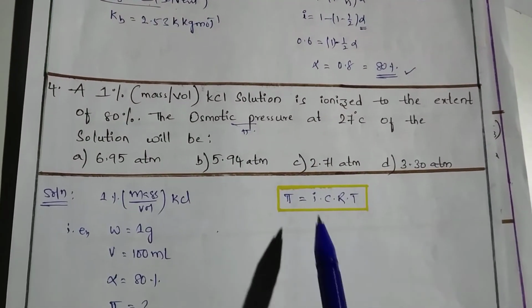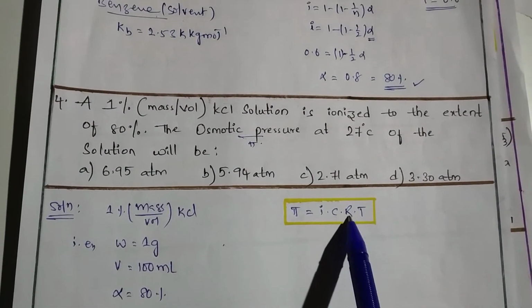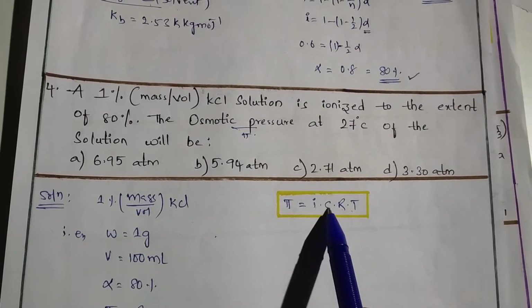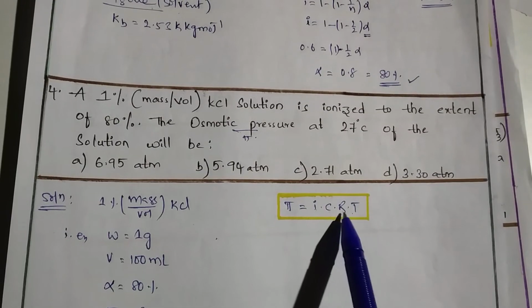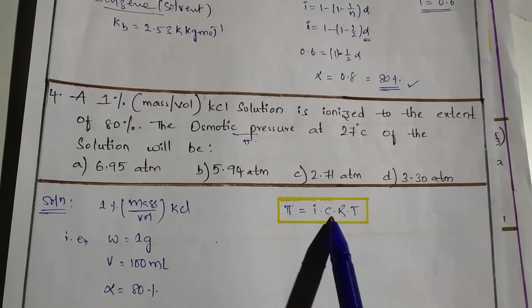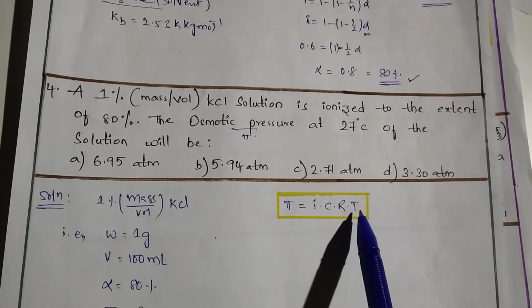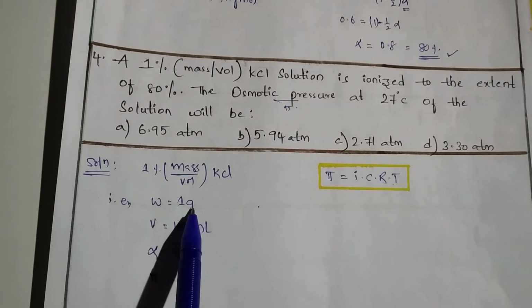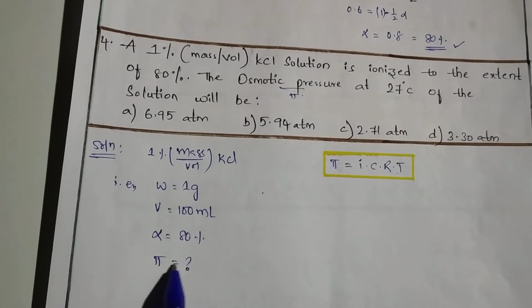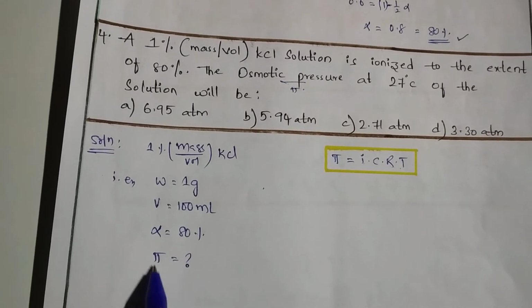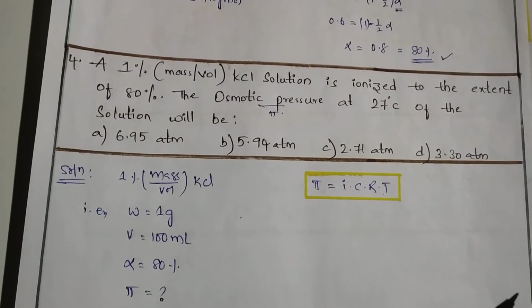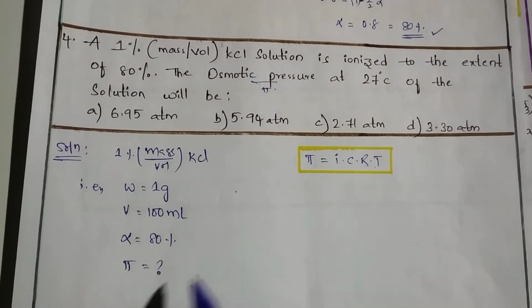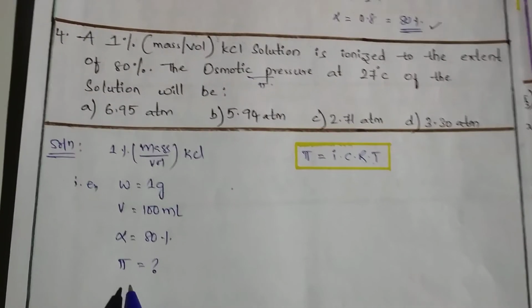So what is the formula of pi? Pi is equal to i into C into R into T. Van't Hoff factor i, concentration C, R is the gas constant, and T is the temperature. So here 1% mass by volume KCl means 1 gram of it is present in 100 ml. Alpha is given as 80%. I you have to find. Here pi you have to find.